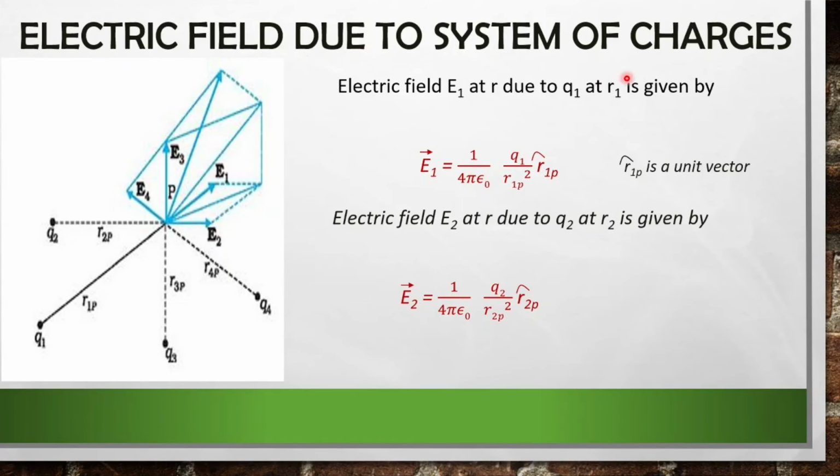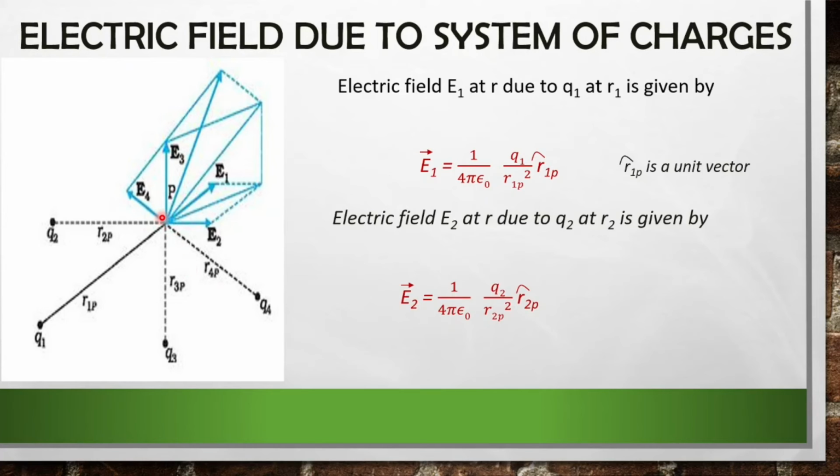Electric field due to a system of charges. So let's consider this diagram first. There are many charges Q1, Q2, Q3 and Q4, and these are our source charges, and we need to find the total electric field due to Q1, Q2, Q3 and Q4 at the point P. So this is our point P, and the distances from Q1 to P is R1P, Q2 to P is R2P, Q3 to P is R3P, and from charge Q4 to point P is R4P.